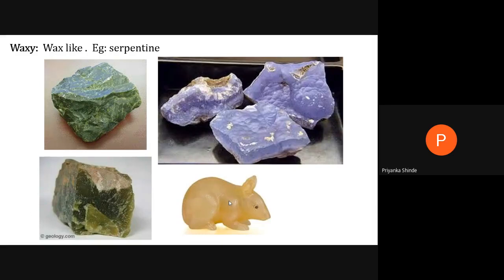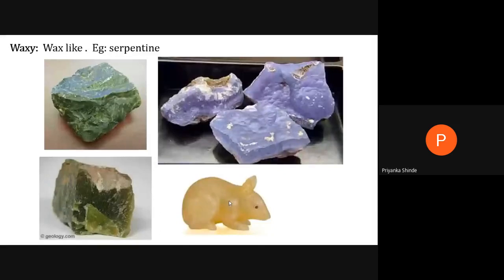Okay, so we have seen different lusters like adamantine, vitreous, glass-like, broken glass-like, resinous, resin-like, greasy, grease-like, oily. Then we have seen pearly luster, silky, then waxy. So all these are the types of non-metallic luster.